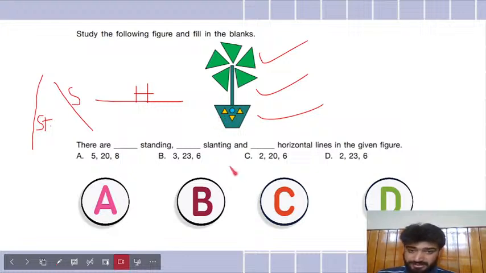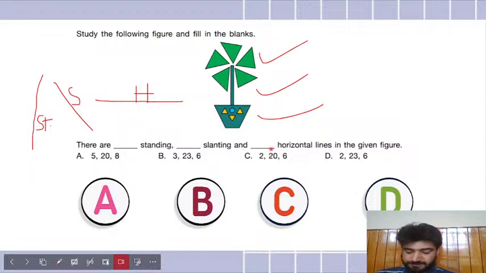Yeah, Rohit, it's a triangle in there, but the triangle contains a horizontal line. You have to count that as a horizontal. The triangle is made up of three lines, but one line is horizontal. The two others are slanting. You have to count those as slanting. Okay. So the confusion is there are two standing lines and six horizontal lines.